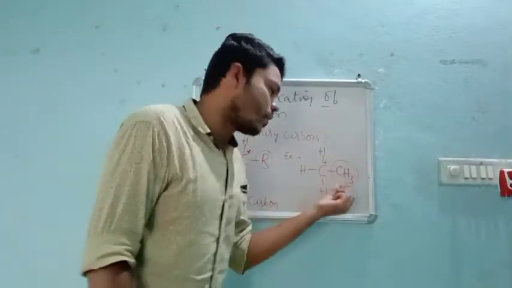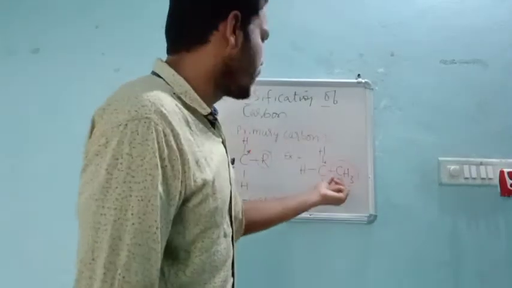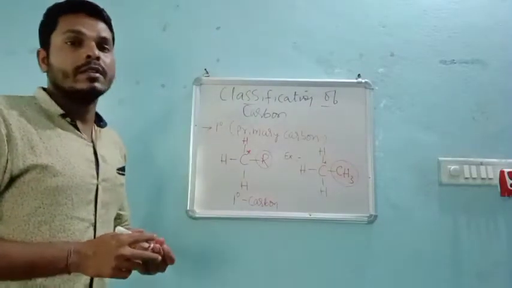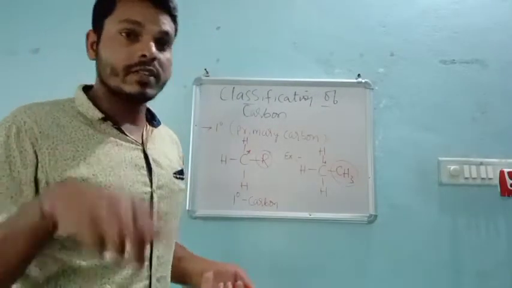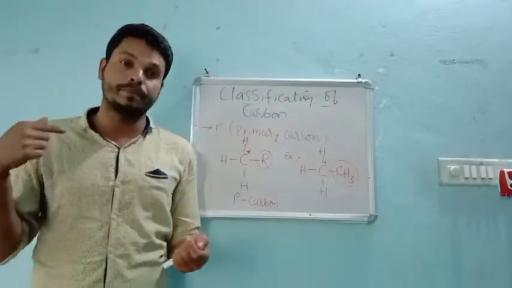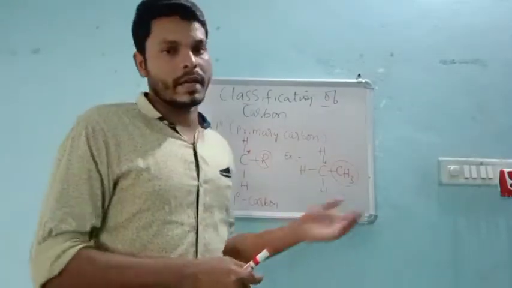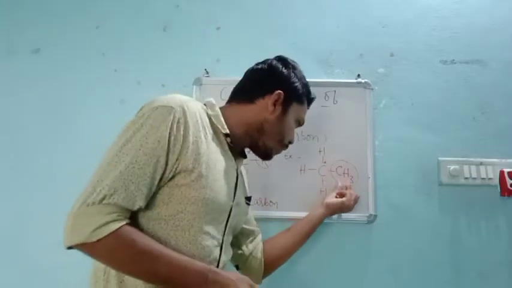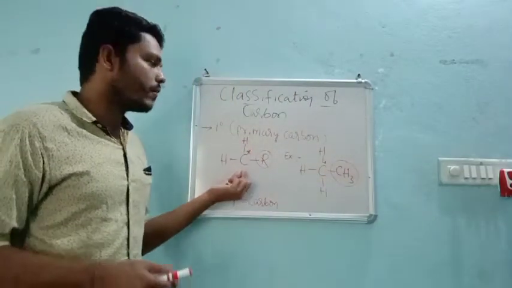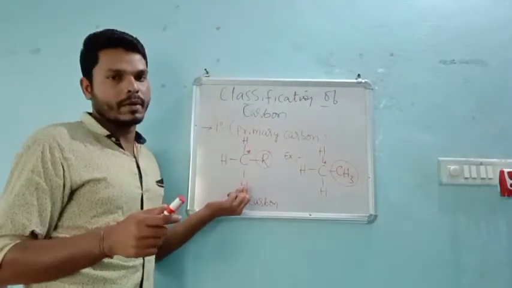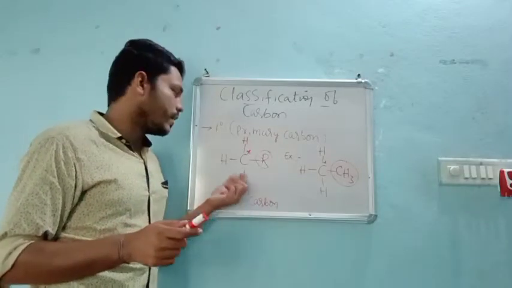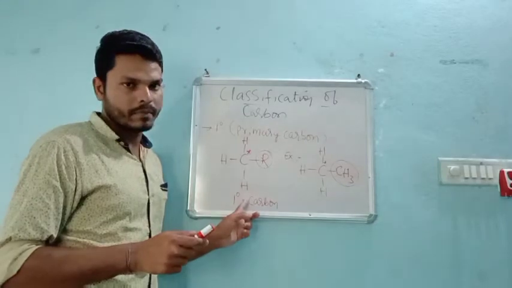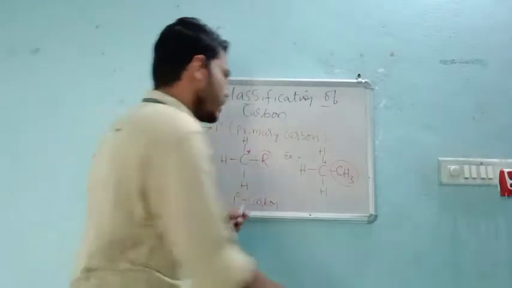It may not only be CH3, it may be C2H5, C3H7, C4H9, C5H11, C6H13, whatever it may be. But there should be one alkyl group around the carbon atom. Then definitely it is called a primary carbon atom. Understood? Very easy.